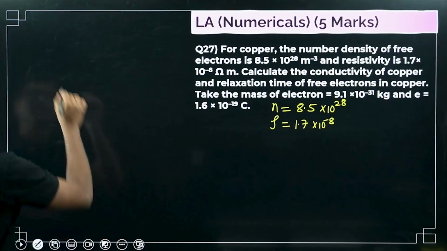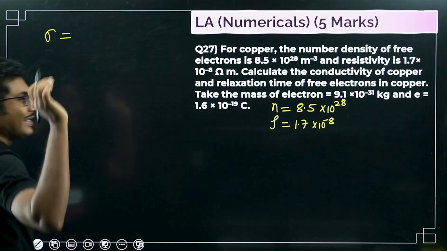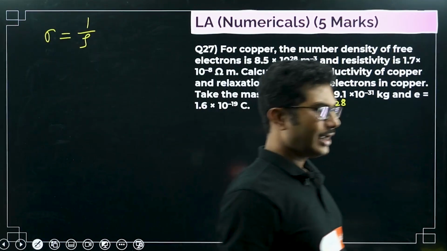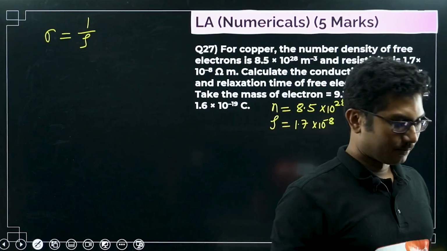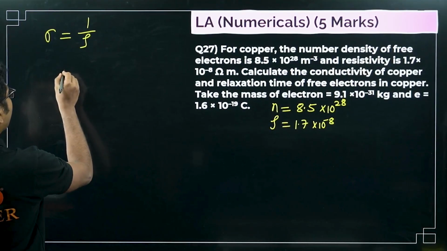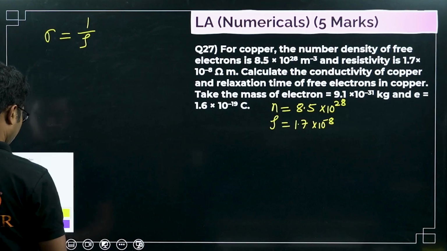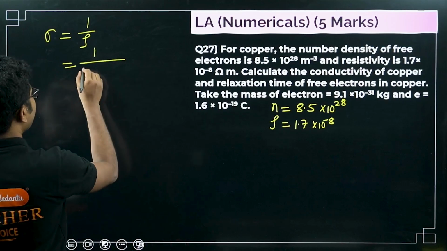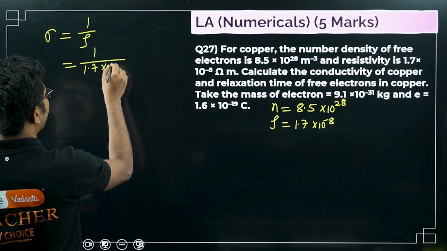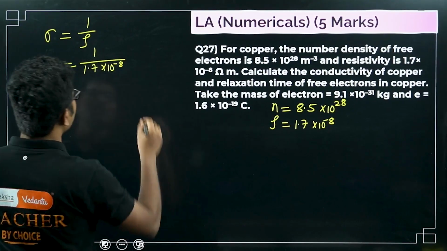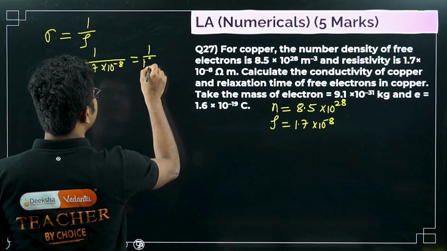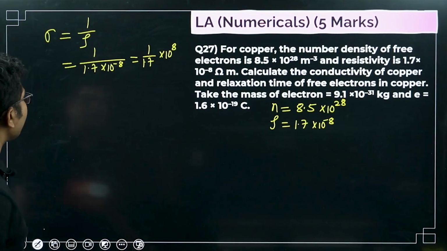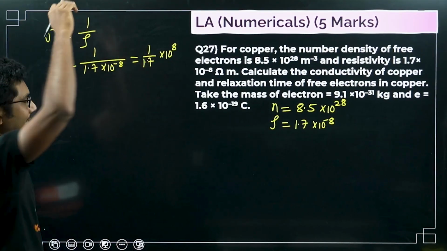So what is conductivity? Conductivity is very easy to calculate. Conductivity is nothing but 1 by resistivity. So first calculate the conductivity: 1 by 1.7 times 10 to the power of minus 8. You can find the exact value using a calculator. I am not doing that because I think it will be cancelled out.